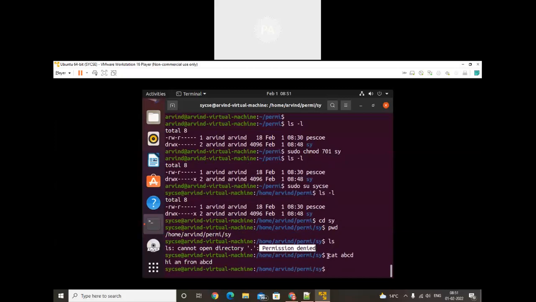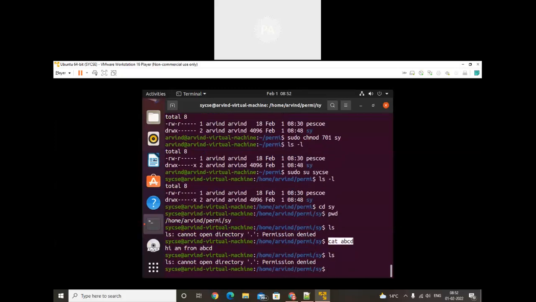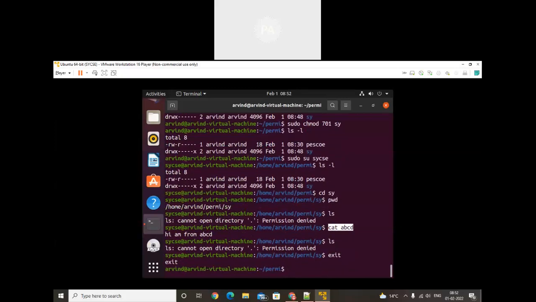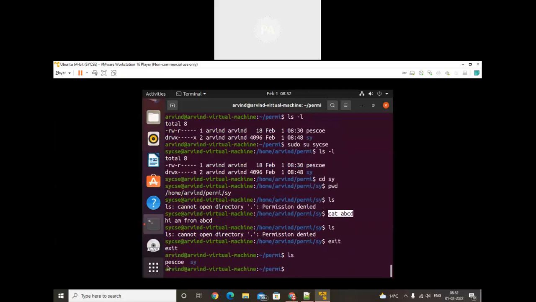Particularly when I read, I can, because that abcd belongs to what, it belonged to sycsc, that is why it can be read out. But is there permission inside? No. ls other permission, another file is also available. Let's exit and do ls. See, psue is the file. Let's do ls -l.